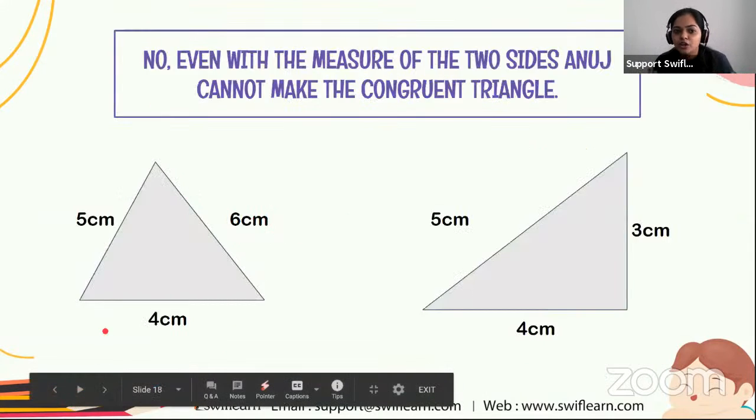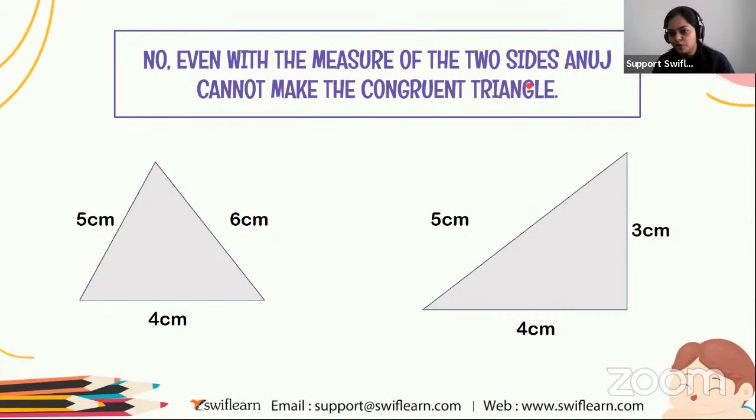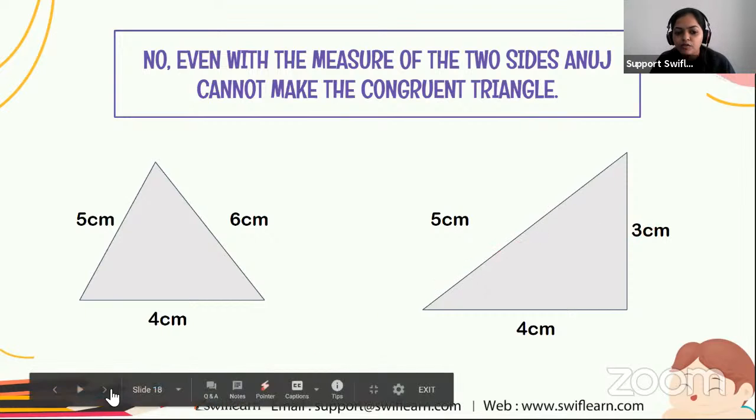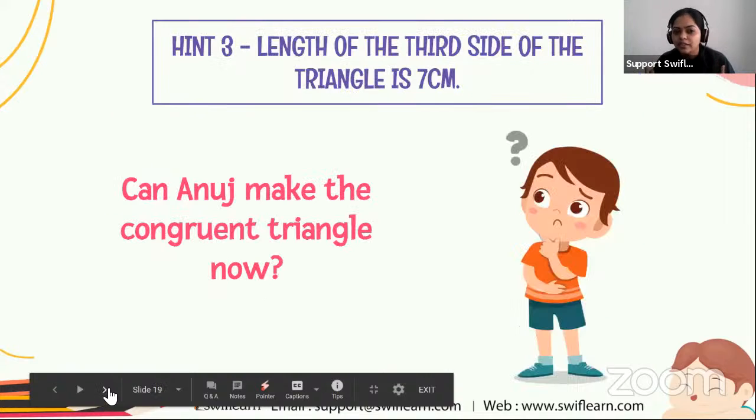No. Even with the measure of two sides, Anuj cannot make the congruent triangle because the third side can be anything. Like the third side can be 6 centimeter, 3 centimeter, or 4, 7, 8, 9, 10, any centimeter. So again, Anuj required the third side also.